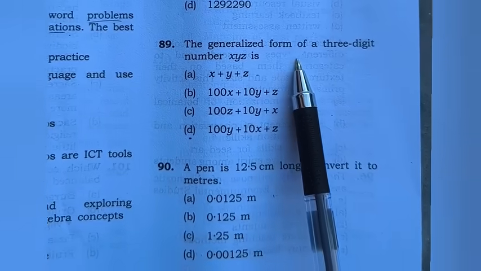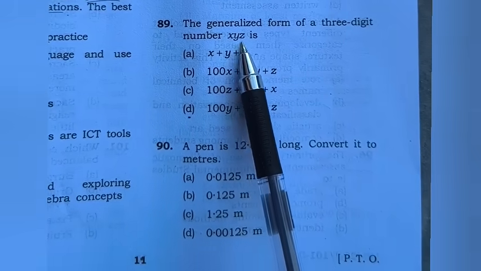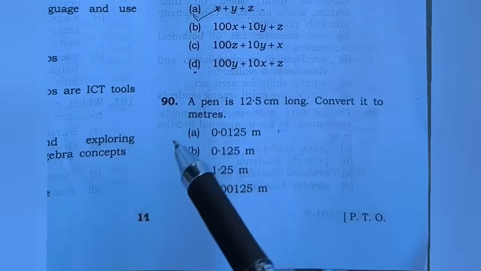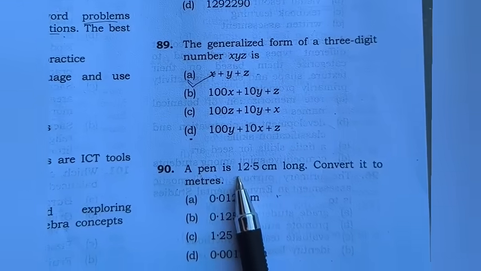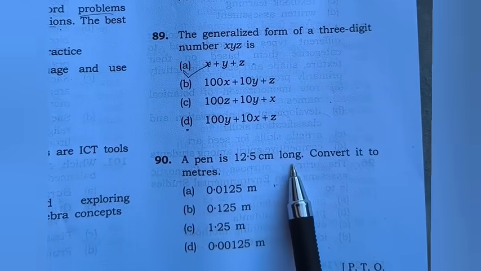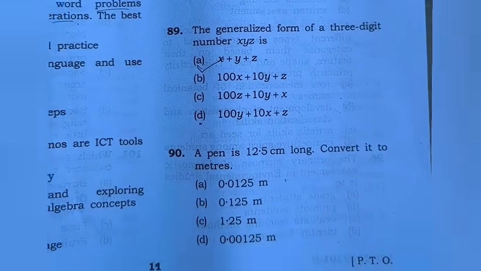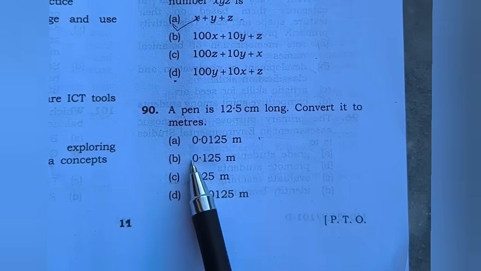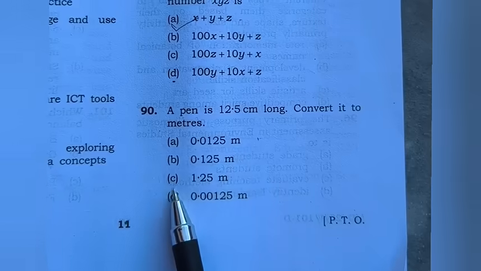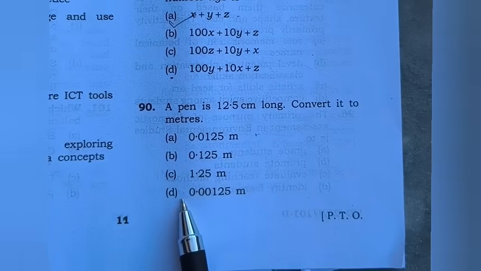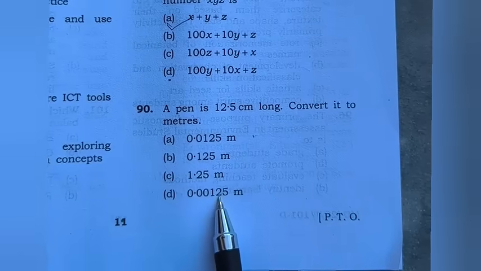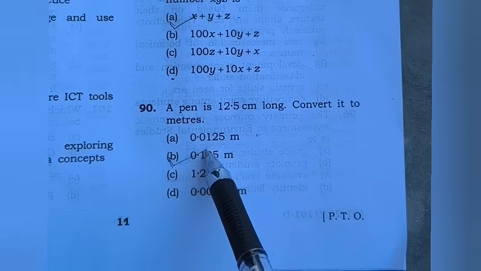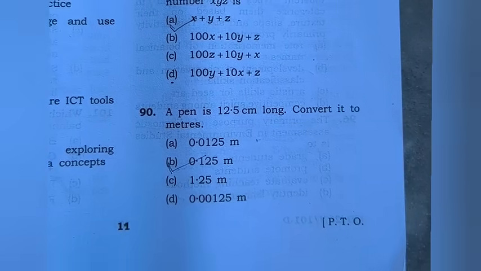The generalized form of 3-digit number XYZ is A. X plus Y plus Z. A pen is 12.5 centimeter long. Convert into meters. 0.0125. 0.125. 1.25 meter, 0.00125. Answer contain number B, 0.125.